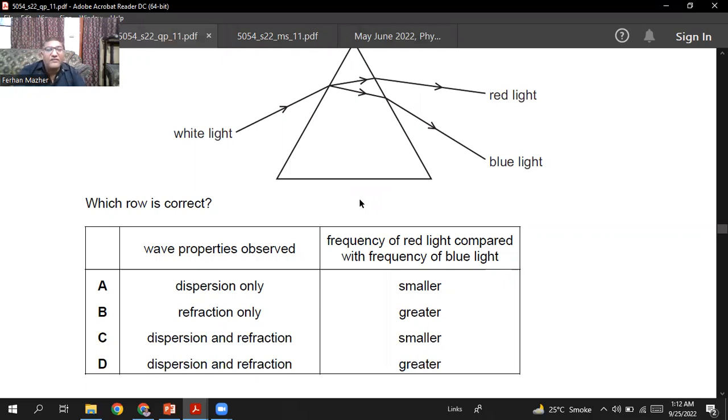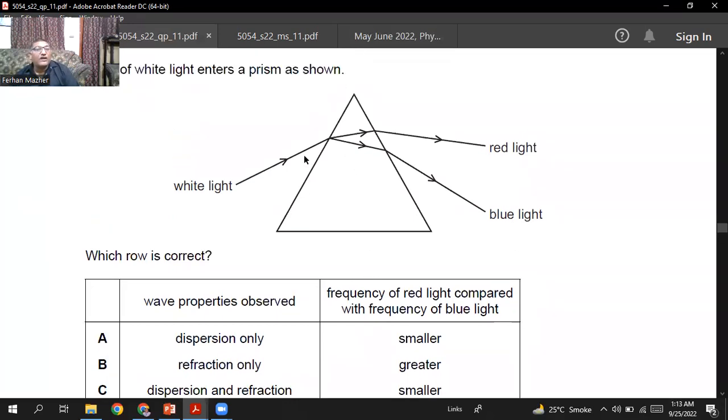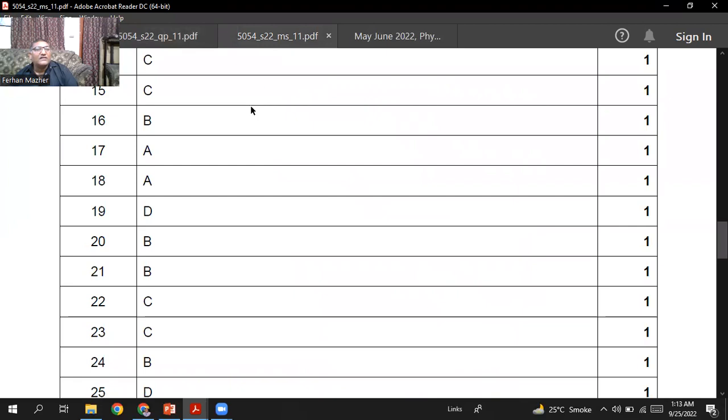Here the dispersion happens and the refraction of the light also happens. So it's dispersion and refraction, and the frequency of the red light is smaller than the frequency of the blue light. So for question number 22, C is the right option.